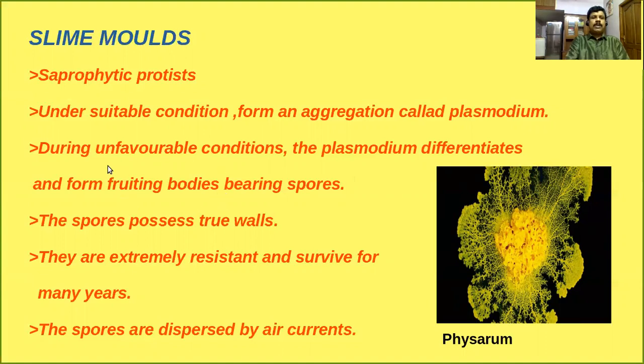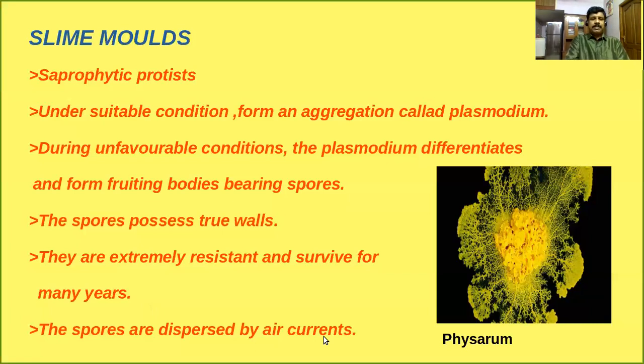The fruiting bodies are formed during which condition? Unfavorable condition. As a result, what happens? They produce the spores, the reproductive structures. The spores possess true walls. They are extremely resistant and survive for many years. The spores are dispersed by air currents. These are the most important characteristic features of slime molds.